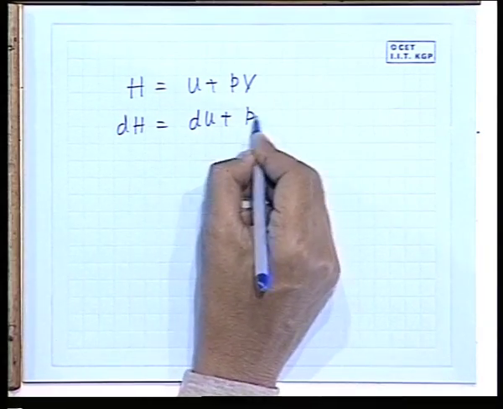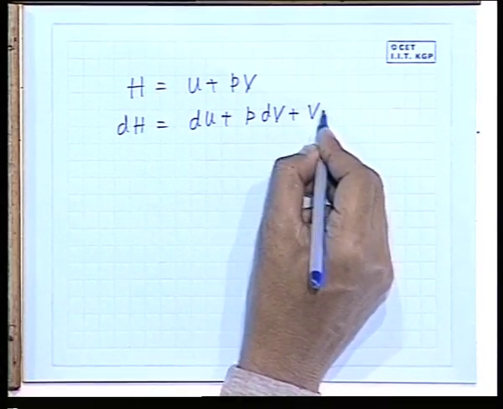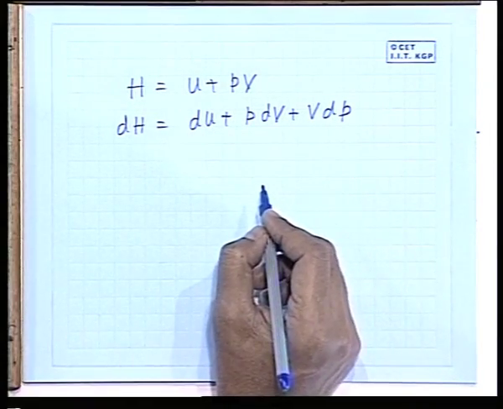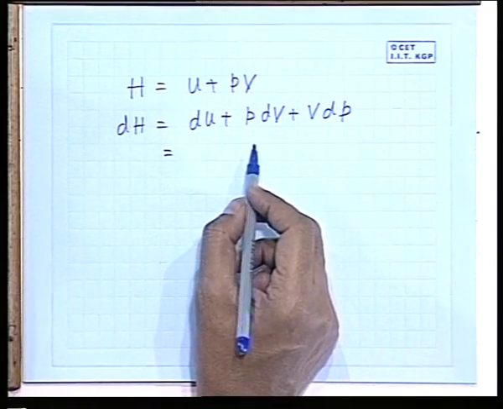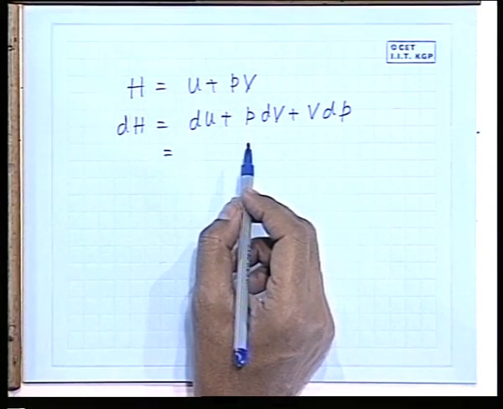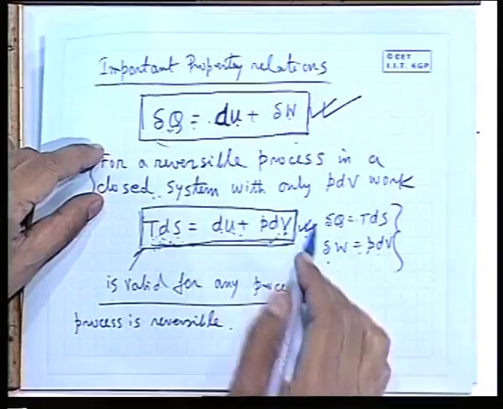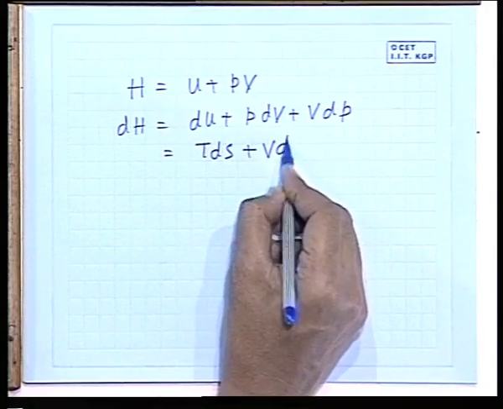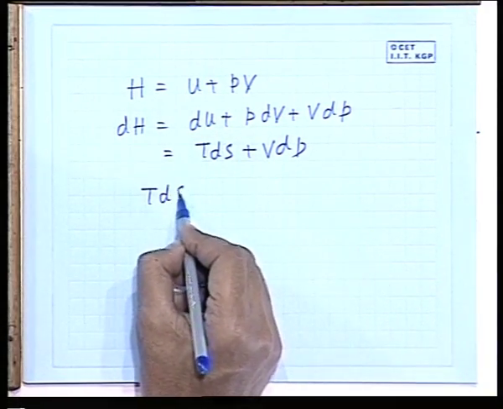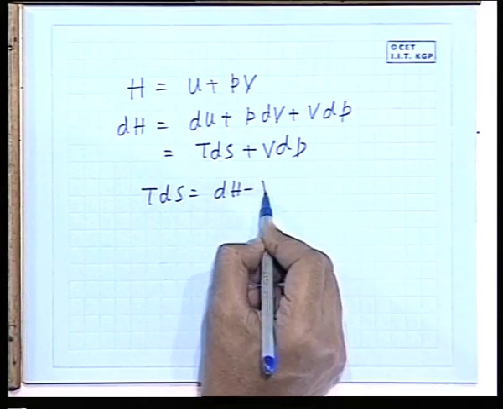Now another important relation, H is U plus PV, we know. So we can write dH is du plus PdV plus VdP. Okay. So dH is now du plus PdV for any process, as I have told that du plus PdV for any process equals to TdS. So I can write TdS plus VdP. So there is another relation, TdS is dH minus VdP.